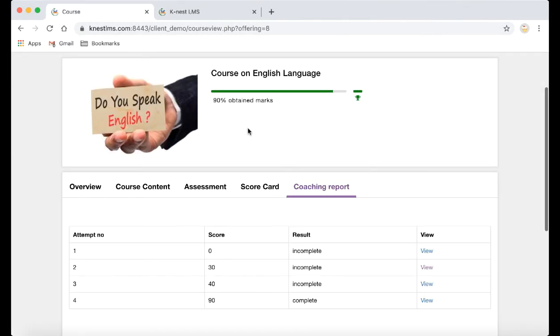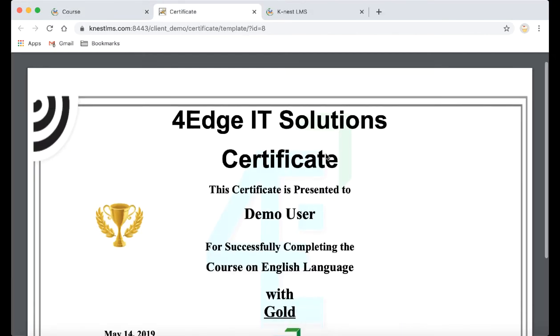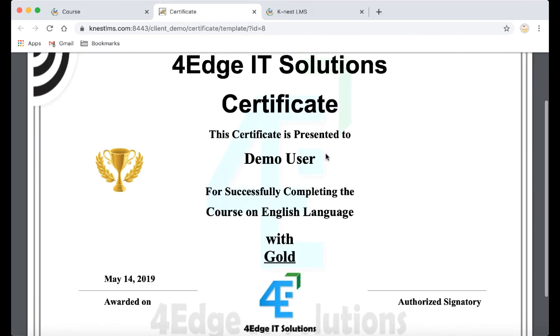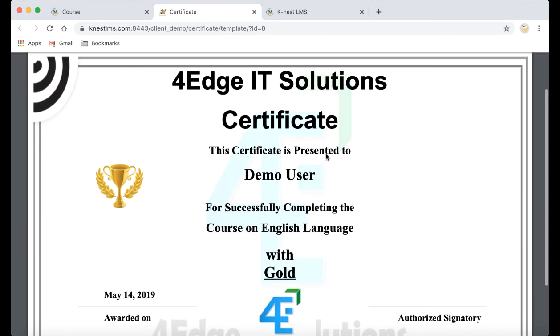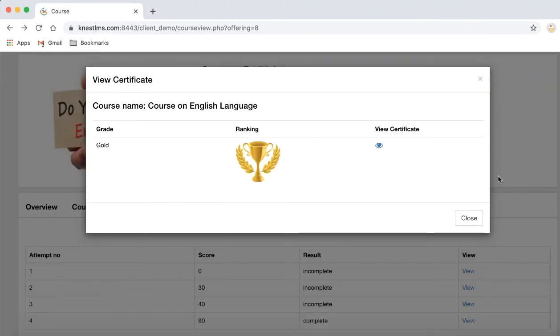Coming to this page again, as you can see, there is an interesting icon out here, a small trophy kind of a thing. So when I click on this, it shows me the certificate details of that course. For every completed certificate, again, administrator has an option to associate a certificate for that course. So in this course, I have got a gold ranking, and if I want to look at the certificate, click on that. Okay, see this. This is a certificate given to me, again the demo user, by the administrator. The contents of the certificate, the template, the design, everything can be customized by the administrator. That's about the certificate.